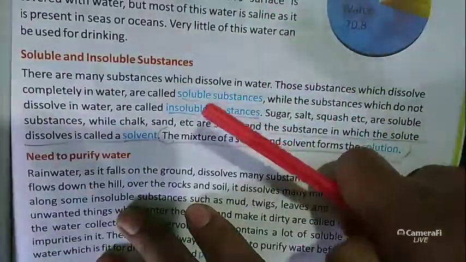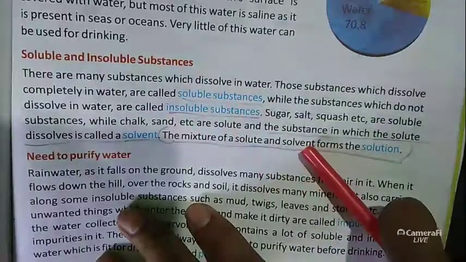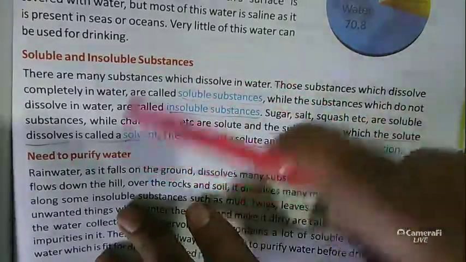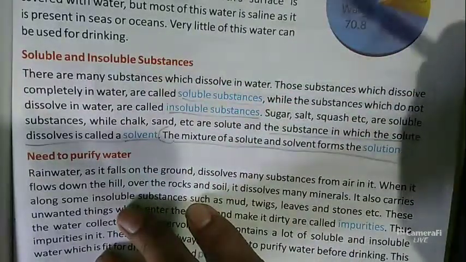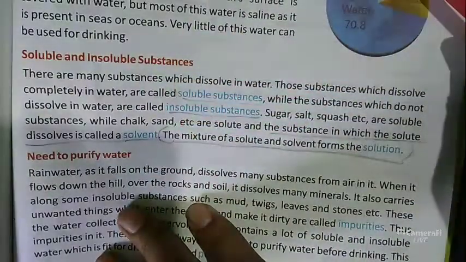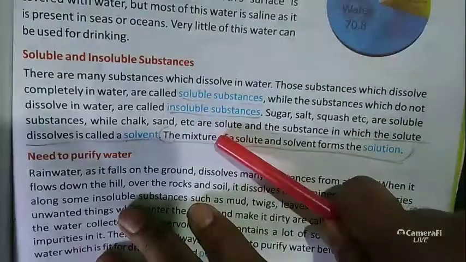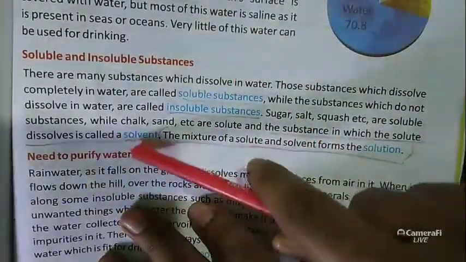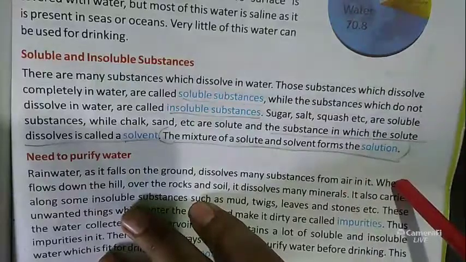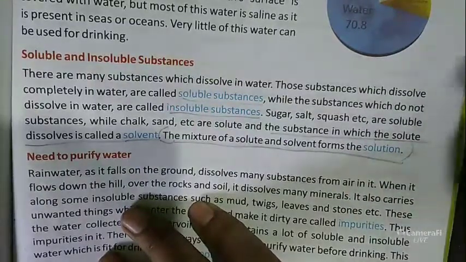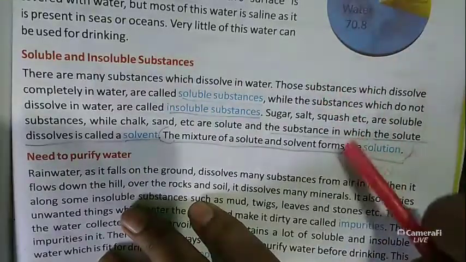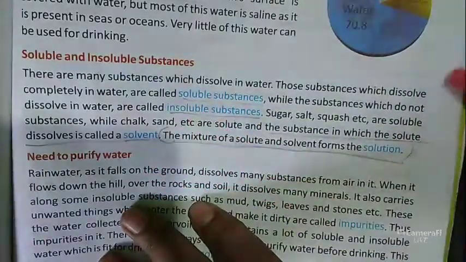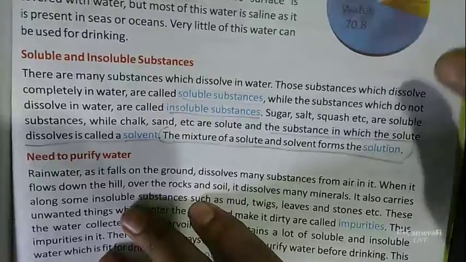You know that the substance which dissolves is called the solute, and the substance in which the solute dissolves is called the solvent. And what is a solution? The mixture of solute and solvent forms a solution. How does it form the solution? The mixture of solute and solvent forms a solution.